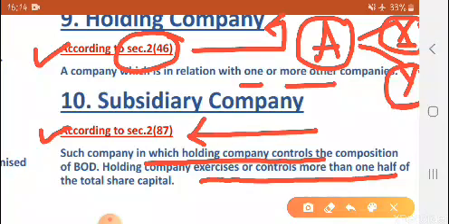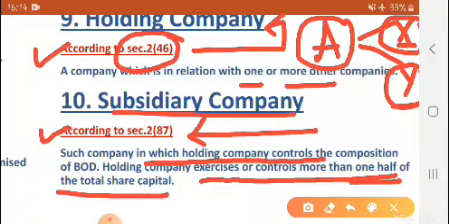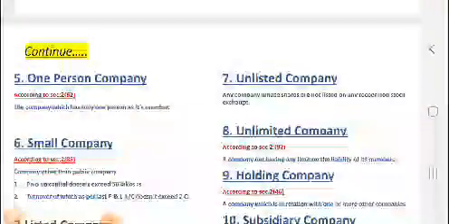So X and Y are the subsidiary companies. In case of a subsidiary company, more than one half of the total share capital is held by the holding company. Okay, clear? So these are various types of companies. I hope you are clear with this.